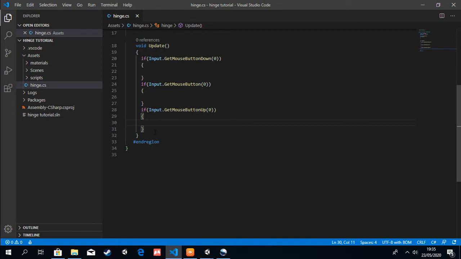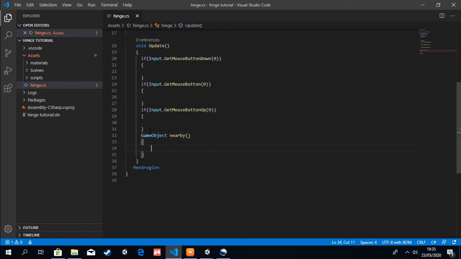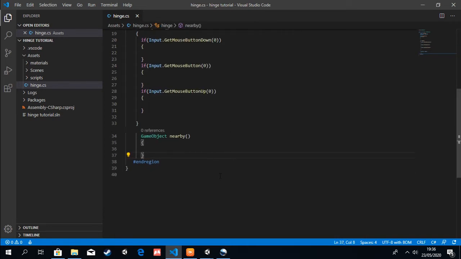Now to create our hinge mechanic, I'll come down here and create a GameObject method called nearby. This method is a bit complicated. You don't expect this method to be like Update. Sorry, this is a method, so it should be outside of Update, somewhere here.